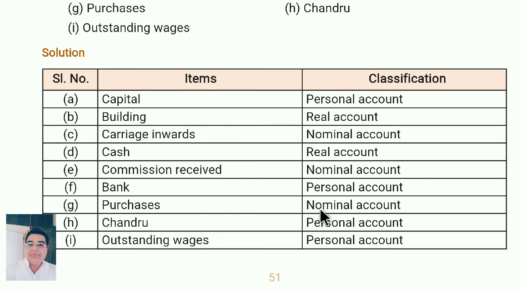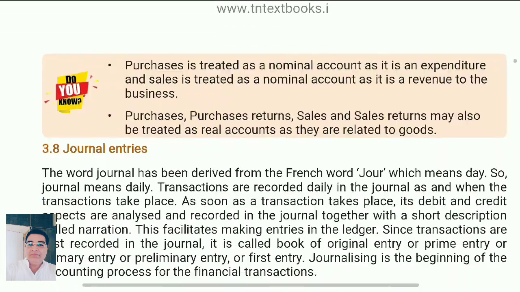Now see the answer. You can write the serial number ABCD, you can write the name of the items and classify into personal, real or nominal, which account it will come. So straight away you can write opposite of capital, personal account, building opposite, real account. Likewise you can write. Now we'll move on to illustration of journal entries.